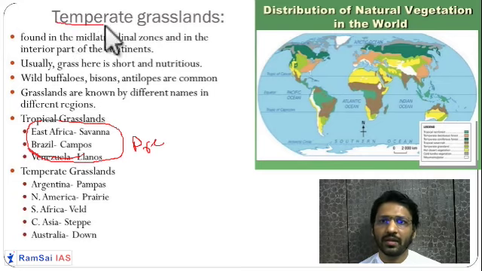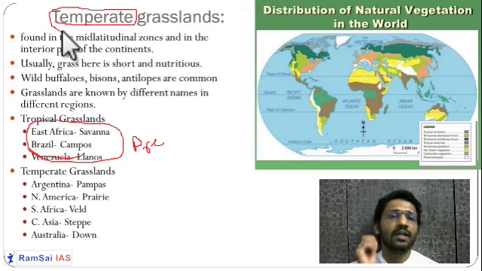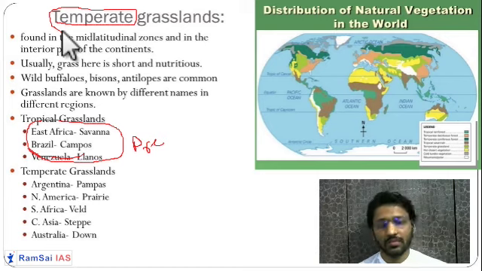So temperate, these are the short grasses, not more than your ankle in height. Okay. So these short grasses are present with a very moderate amount of rainfall and very moderate amount of sunshine. Okay. So here birds build nests on the ground because there are no trees for hundreds of kilometers. You won't see trees. So birds will build their nest on the ground itself.